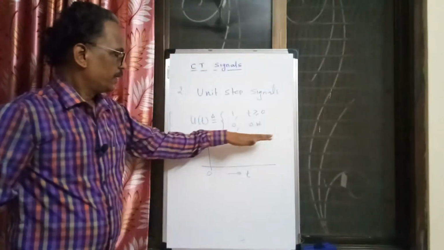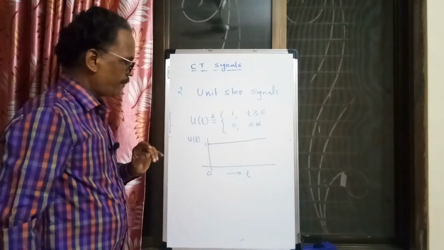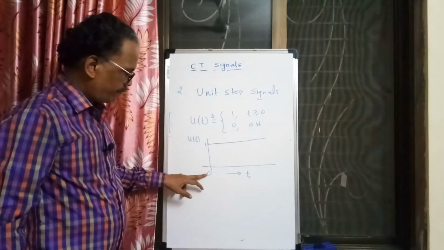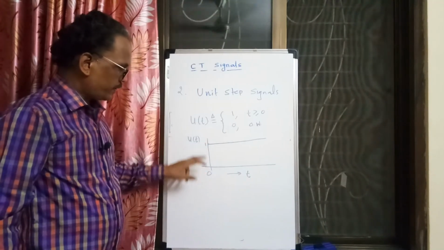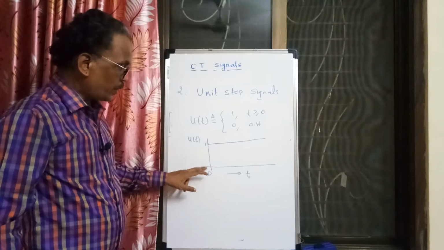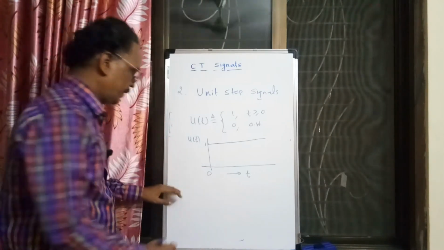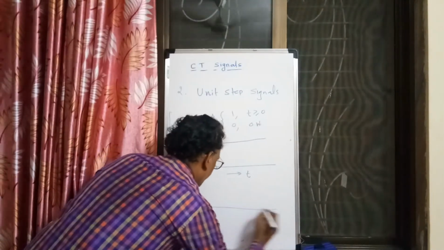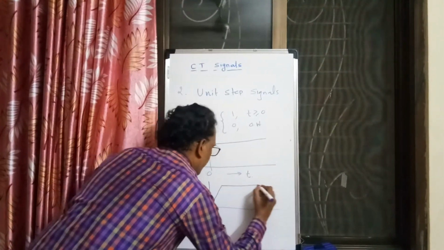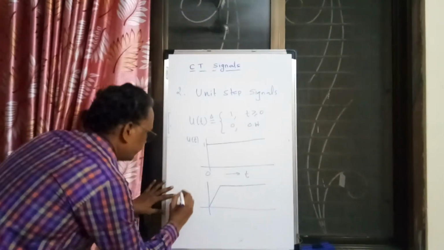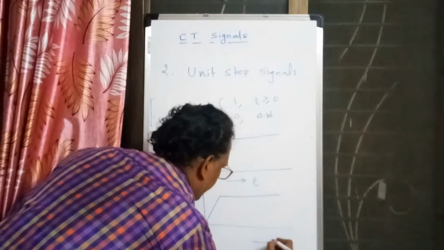it is constant, right? Practically it is not possible to realize this signal, because within 0 time the signal amplitude changes from 0 to 1. Such a change within no time is practically not possible. So an approximation of this signal is taken, and that approximation is like this. Practically we use this approximation for the unit step signal.